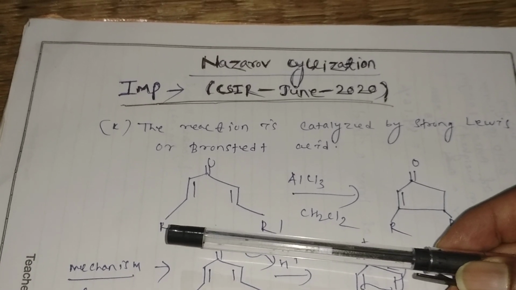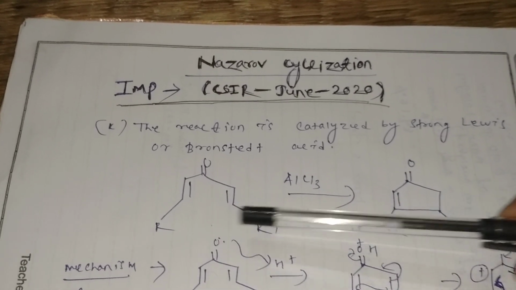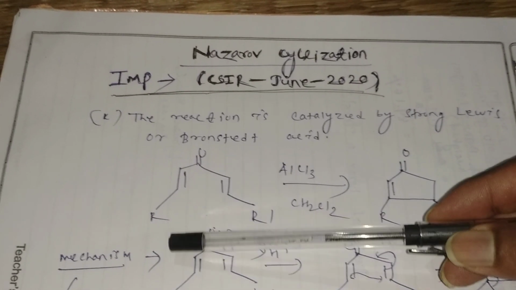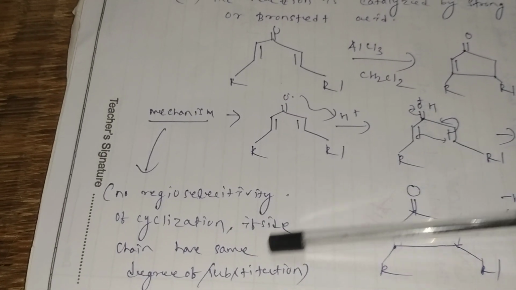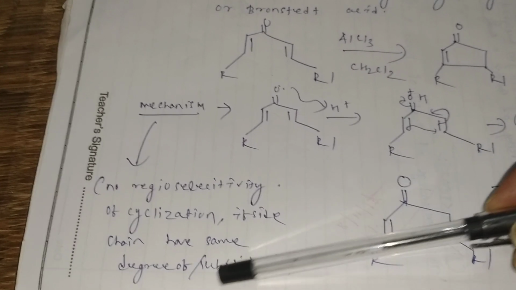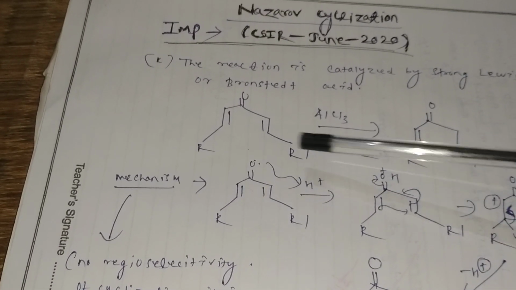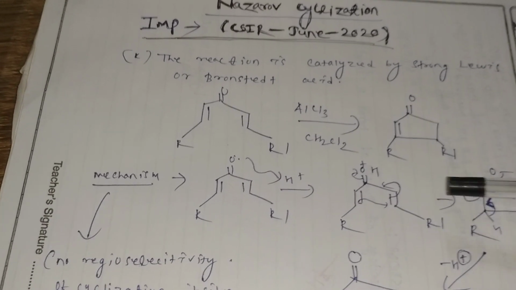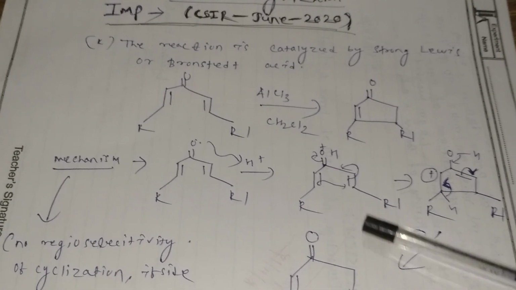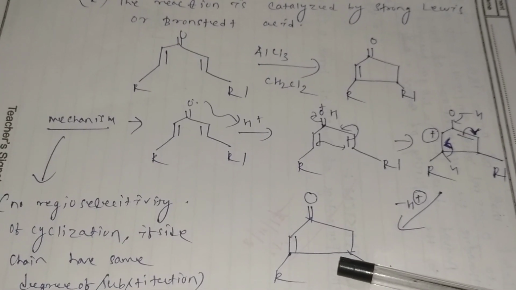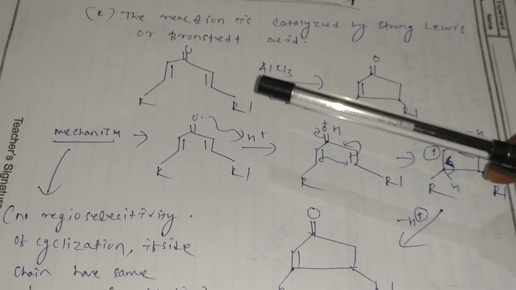What is regioselectivity? If R and R dash, both the substituents, are the same, then regioselectivity does not take place. No regioselectivity takes place in cyclization if the chains have the same degree of substitution. That means if R and R dash have the same substitution, then no regioselectivity will take place. This is a very simple mechanism. First protonation takes place, then cyclization, then the product will be formed.